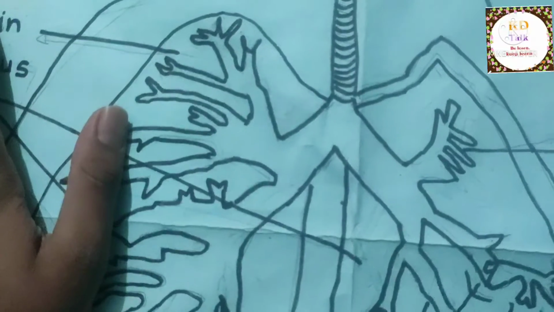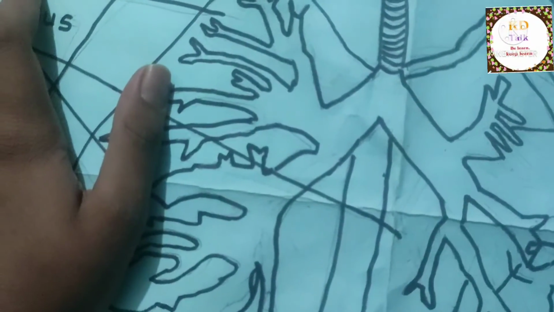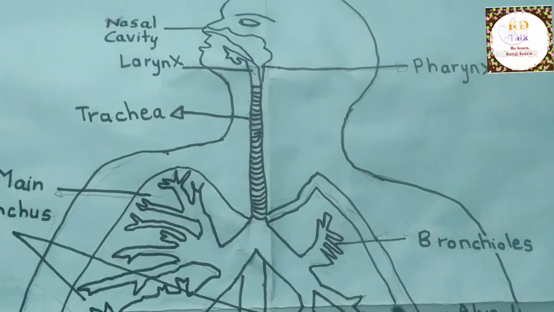So alveoli, when we take the air, the alveoli get spread, and these alveoli reach the oxygen to all our body, and exhale the carbon dioxide from the blood and carbon dioxide from our body. So this is the main function of the alveoli. But according to this respiratory system, the main function of one part will be about the diaphragm.